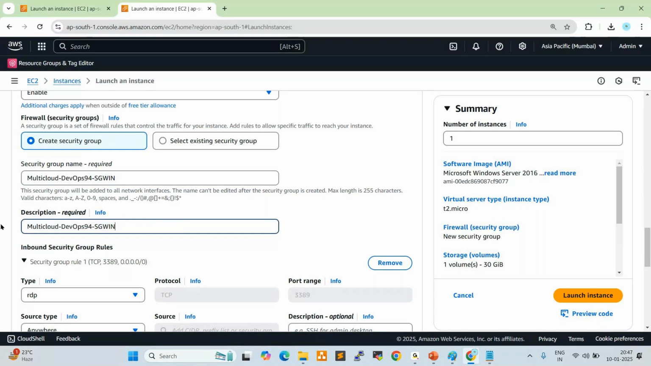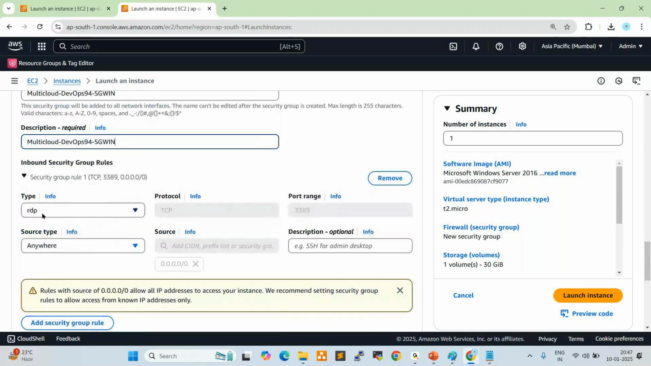Scroll down here. Yeah, authentication is RDP. So here the TCP protocol port is 3389. For Linux, the SSH protocol, what is the port number? 22, right? So here the RDP TCP port number is 3389. The source type is anywhere, so from any network we can connect.